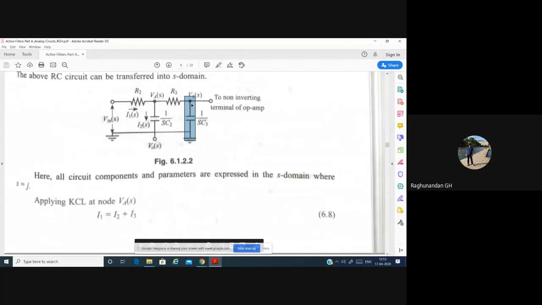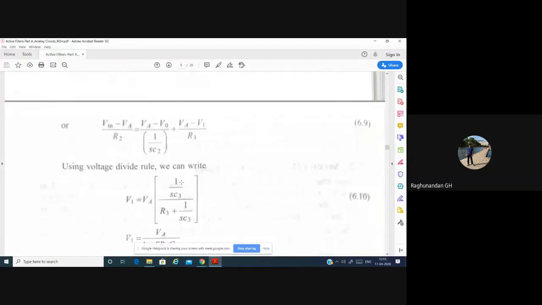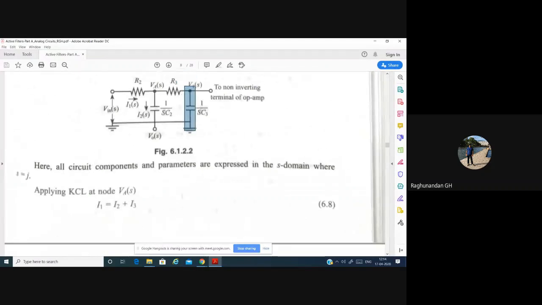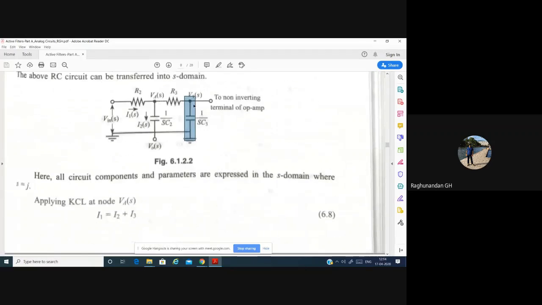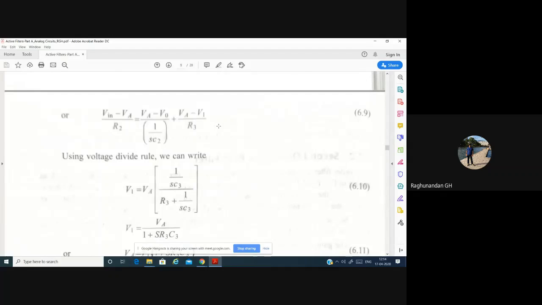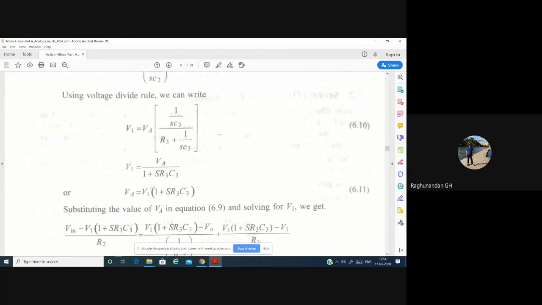For this, the main voltage will act as VA, because VA is the nearby voltage, the junction we are having. So we consider VA as our main voltage source. VA into, where we want to find the voltage across this one, divided by the sum of the resistance. The sum of the resistance is this resistance as well as this resistance. That is how we apply voltage divider rule. After that, we simplify it and we get V1, and we can also rewrite it for VA.